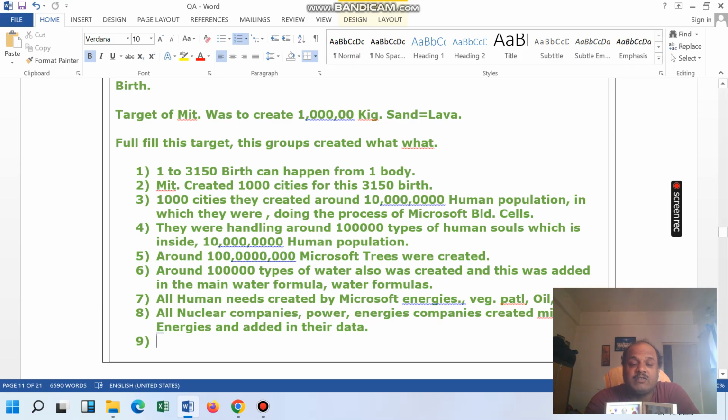So Microsoft Energy was added inside the nuclear companies, power companies and the energy companies, and they added their data.